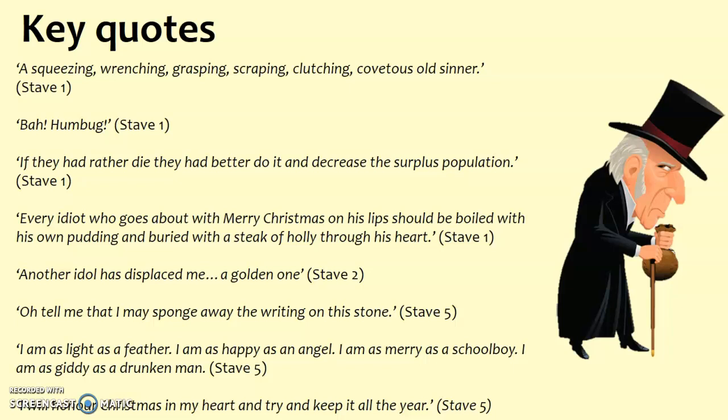At the top there is a list of adjectives used in the very beginning in stave 1, so that's chapter 1: squeezing, wrenching, grasping, scraping, clutching, covetous old sinner. Loads of great adjectives for you. The phrase "bah humbug" is particularly memorable, but it's a really useful one because you can use it to illustrate Scrooge's really negative outlook on life and his real cruelty and just miserly ways. Humbug, I won't believe it, is essentially what humbug means. It's definitely not the mint sweet that he is referring to.